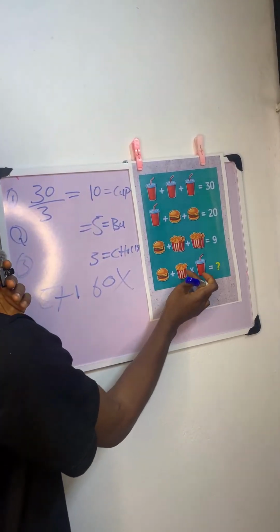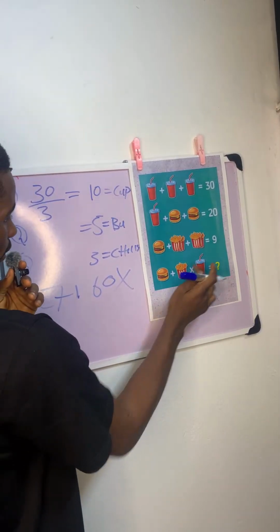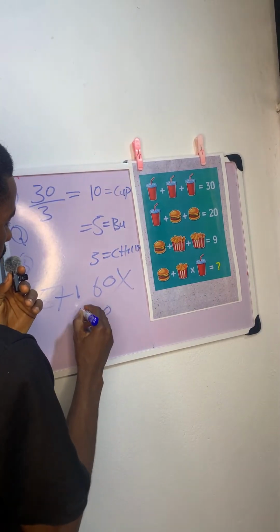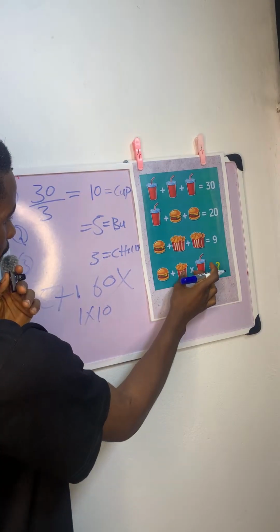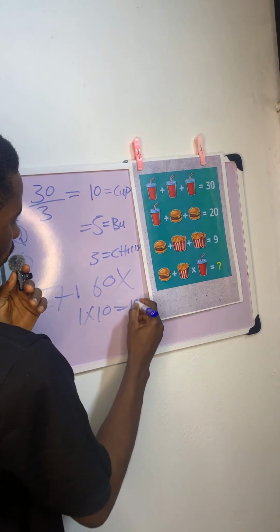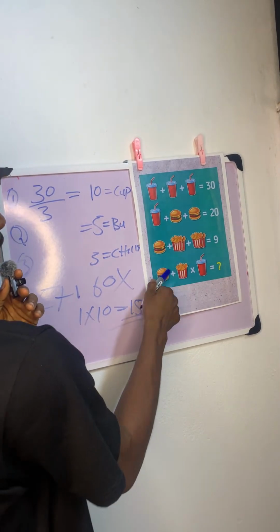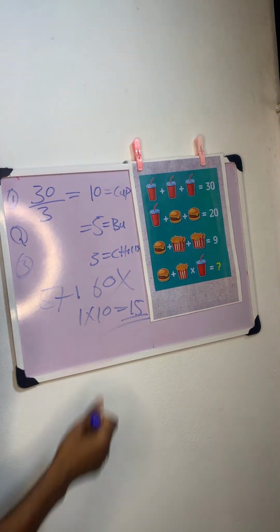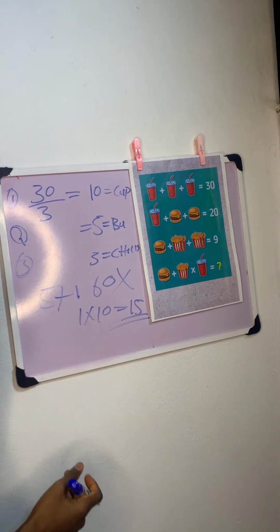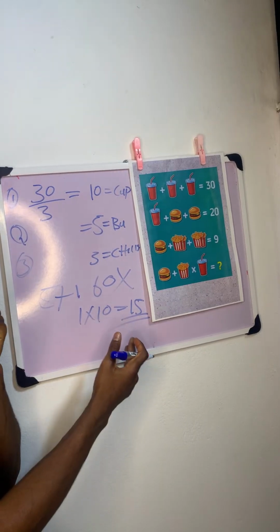All right. So you now say 1 times 10 is going to give you what? 10. 1 times 10, it is still 10. So now 10 plus 5, the correct answer is 15. So to this particular puzzle, the correct answer is 15. So that's how you go about problems like this. When you have a problem, don't just solve straight.